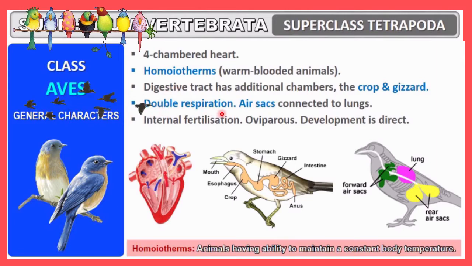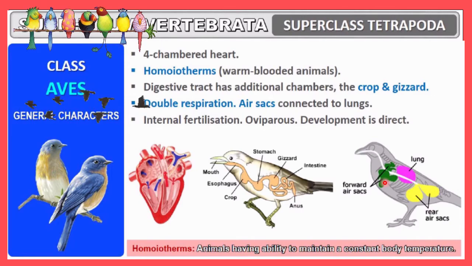Here double respiration will be observed. Air sacs are connected to the lungs. Here you can see some very unique features. This one, the air sacs, is connected with the lungs. And air sacs play a very important role, and they enable the organism to fly, because these air sacs fill with air, and as a result the body weight of this organism becomes very light, and they can fly in the sky easily.